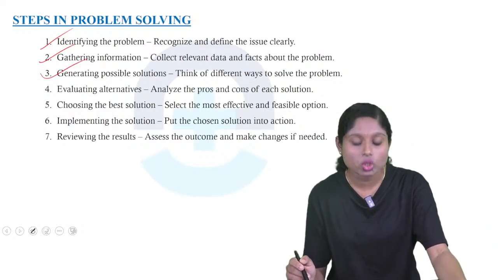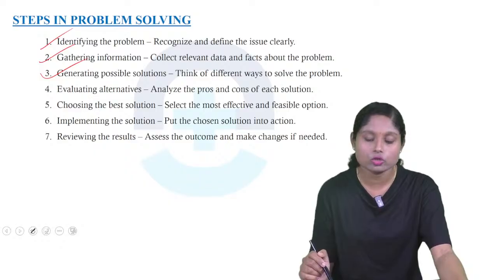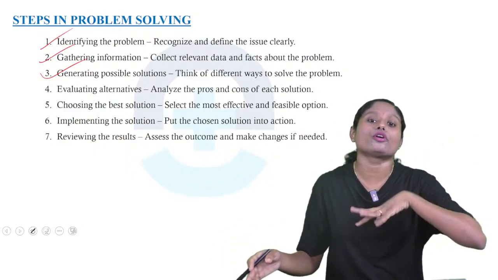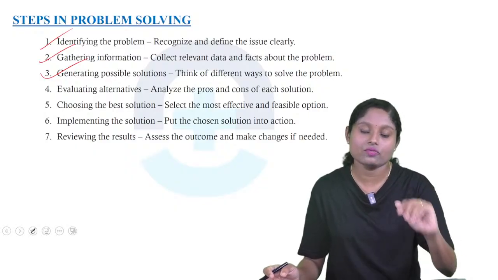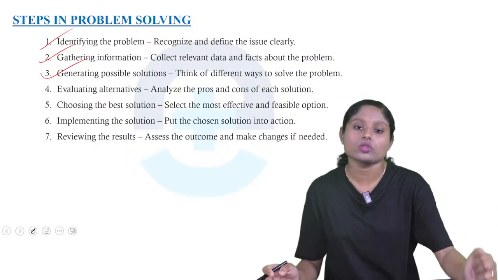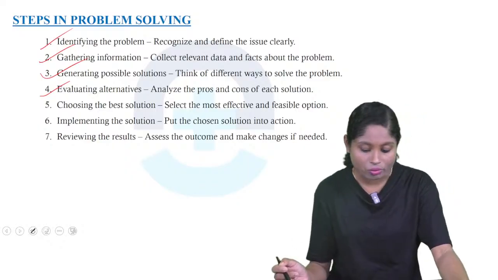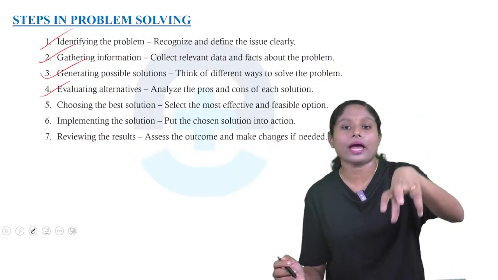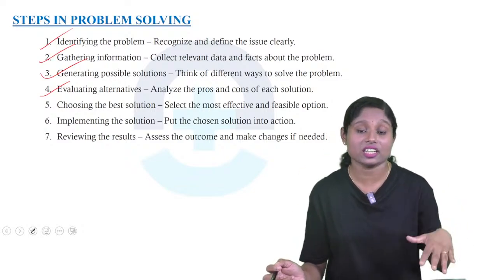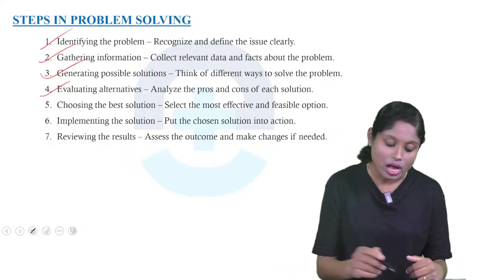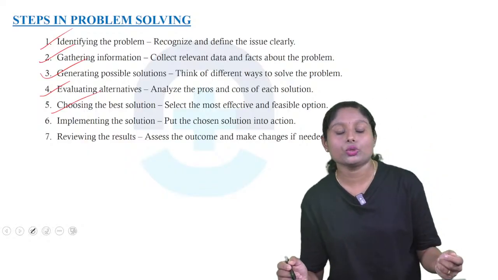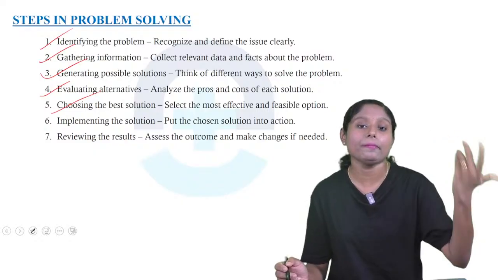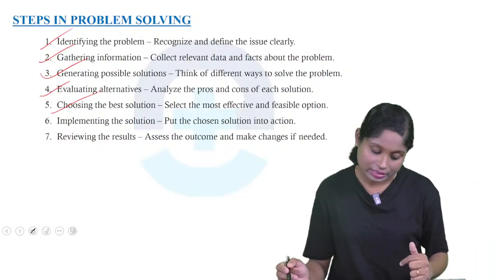Generating possible solutions: think of different ways to solve the problem. So we need to have plan A, plan B, plan C to solve one problem. Evaluating the alternatives: analyze the pros and cons of each solution. In plan A, plan B, plan C, what are the advantages and disadvantages? We need to analyze. Choosing the best solution: after analyzing, we need to choose the best solution, either plan A or plan B or plan C.